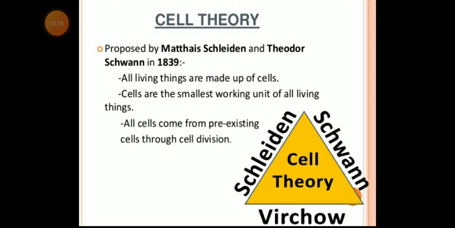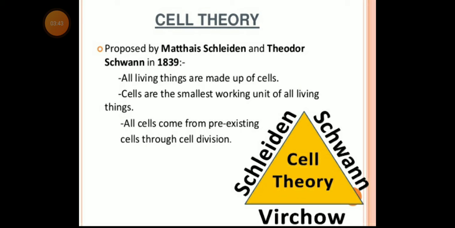According to this theory, all living beings are composed of minute units, that is cells, and cells are basically alike in structure and metabolic activities. All living cells arise from pre-existing cells, right, through cell division.